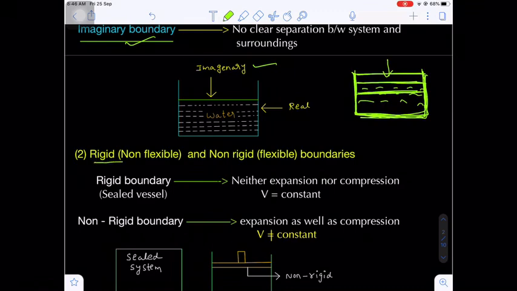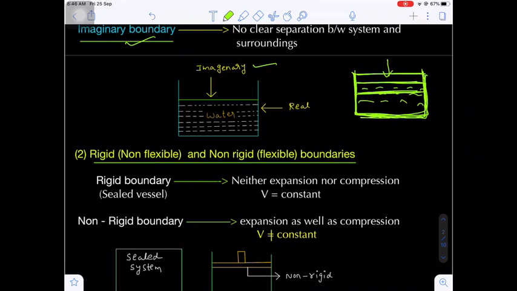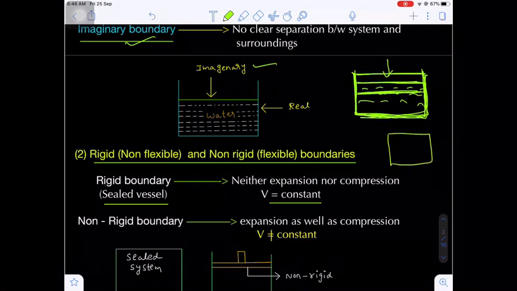The second category of boundary is the rigid and non-rigid boundary. Rigid boundary is non-flexible, non-rigid boundary is flexible. A rigid boundary is a closed sealed container. So here, neither expansion nor compression. In a sealed vessel, volume is constant. That means in a closed container, the volume is constant. So this boundary cannot expand or compress. Are you getting my point? Such a boundary is a rigid boundary.